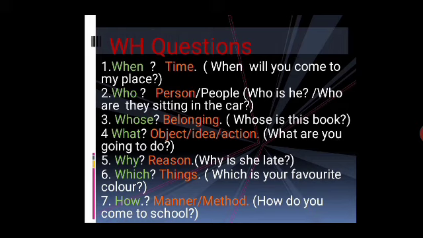Fifth one is why. Why is used to know about the reason. For example, why is she late? You wanted to know the reason behind it. Sixth one is which, which is used to know about the things.